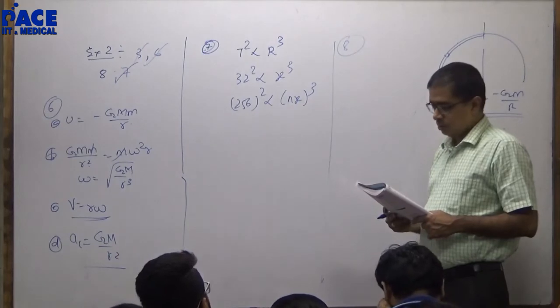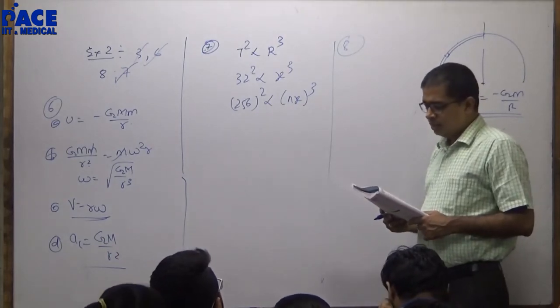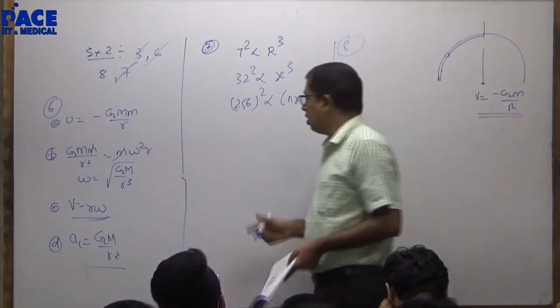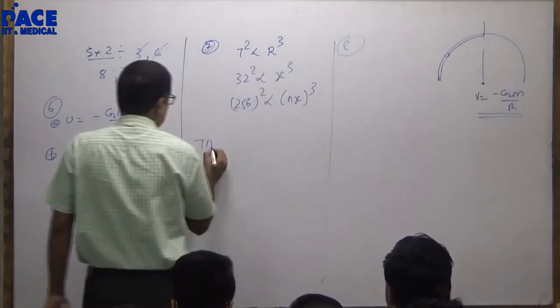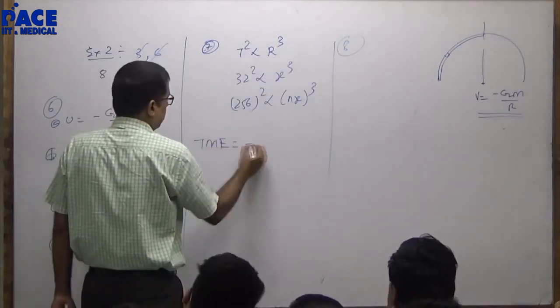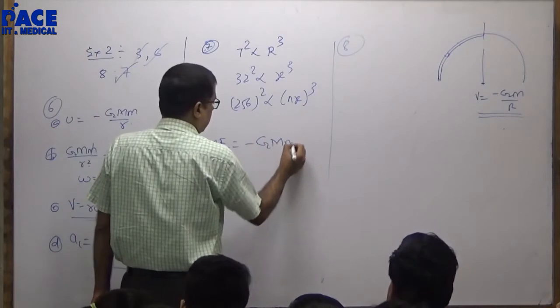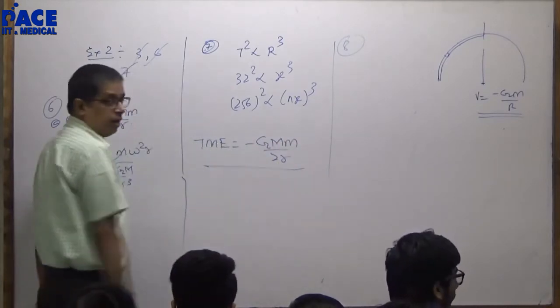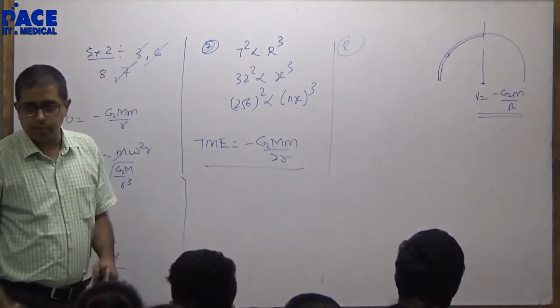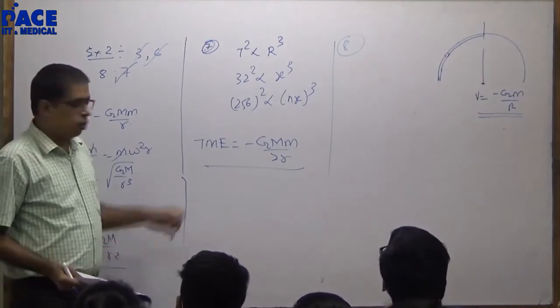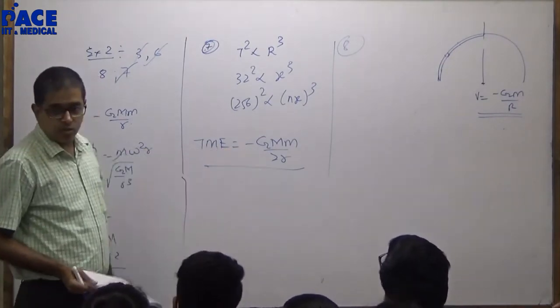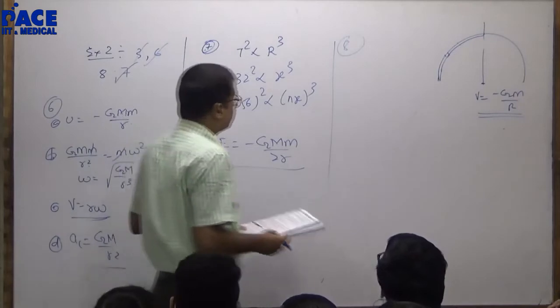7. Total mechanical energy of the second is greater than that of the first. Once you know the radius, total mechanical energy is minus G capital M small m by 2r. We have used this formula n number of times by now. You are supposed to know that you should take the negative sign also into consideration.